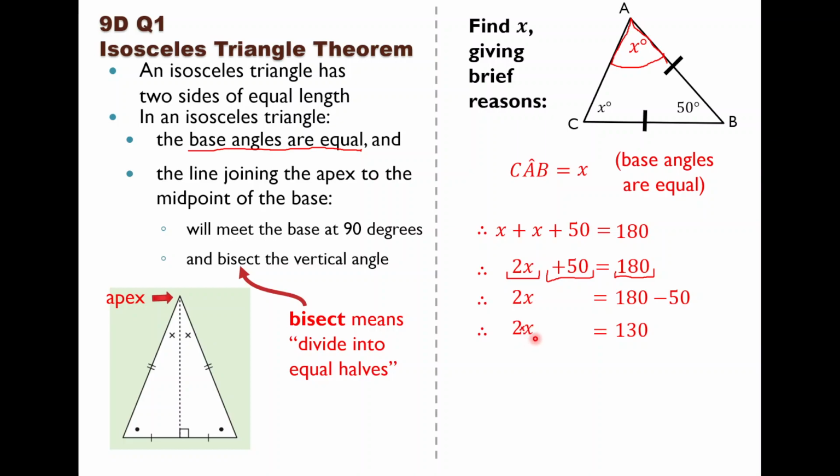What's the opposite of multiplying by 2? The opposite of multiplying by 2 is dividing by 2. So this times by 2 on this side will turn into a divide by 2 on the other side. Do you notice that I write my divide by 2 as a fraction? This line and 2 means divide by 2. 130 over 2 as a fraction means the same thing as 130 divide by 2.